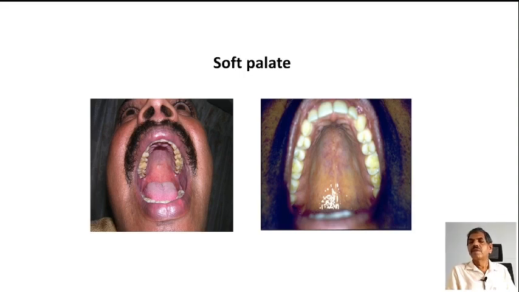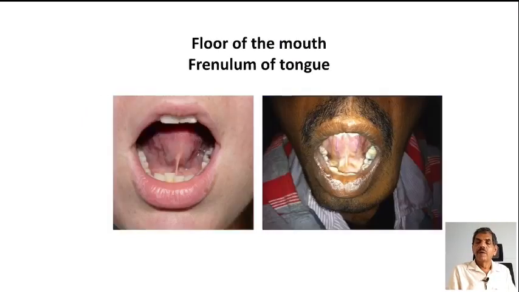But in the other figure, you can very well see the yellowness in the soft palate. Now, when you are examining the floor of the mouth, ask the patient to turn the tip of the tongue to touch the palate; you can then see the floor of the mouth, especially about the frenulum, to look for the color changes. It is easy to detect jaundice there, on the floor of the mouth about the frenulum.